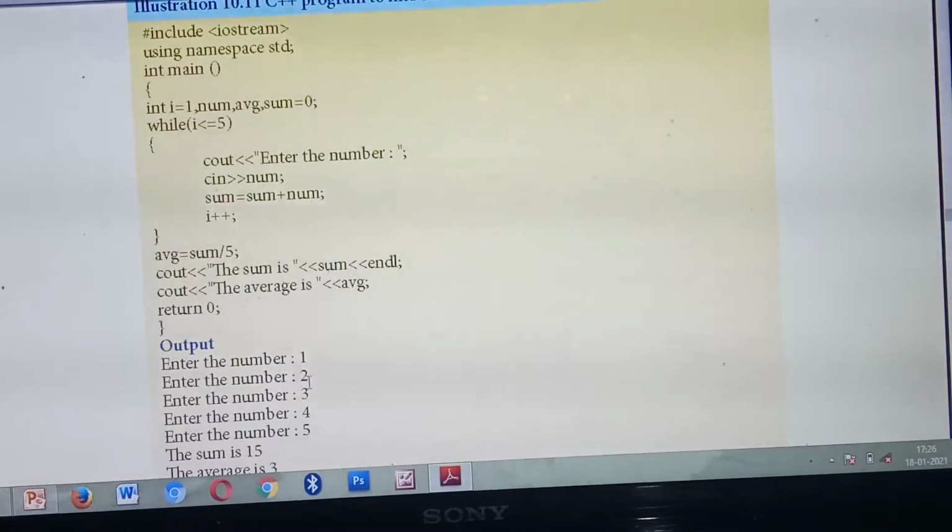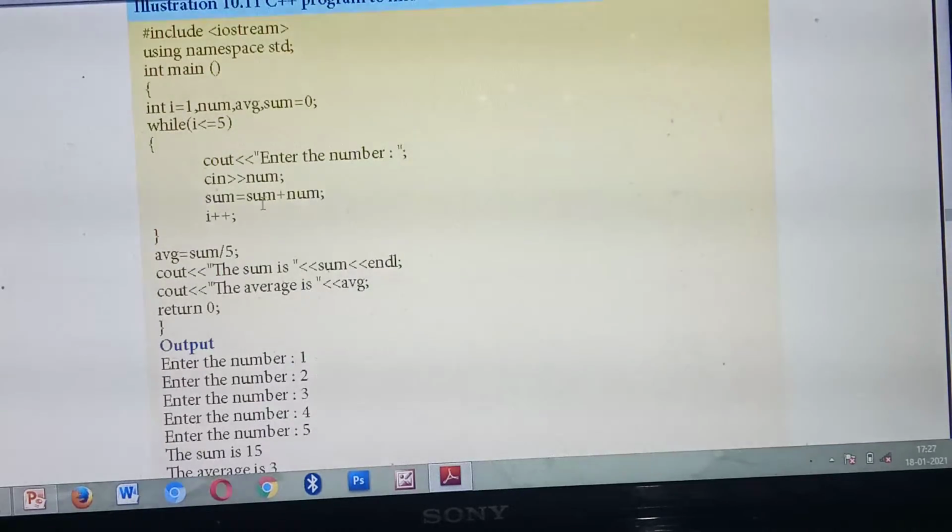Next, enter the number. So this loop will execute till I is less than or equal to 5. So what are the statements you have given inside? This will execute till 5. Next, enter the number 2. So this will execute till 5. So how many numbers are you entering? 5. What are the numbers? 1, 2, 3, 4 and 5.